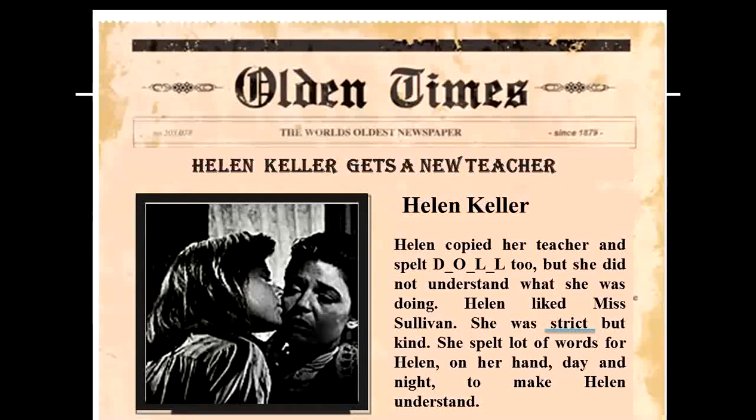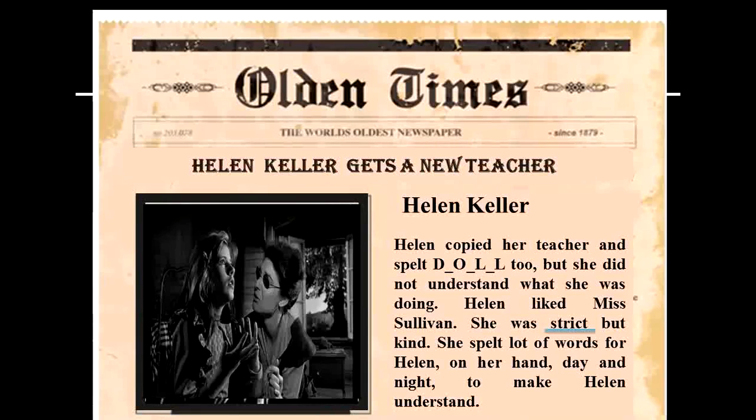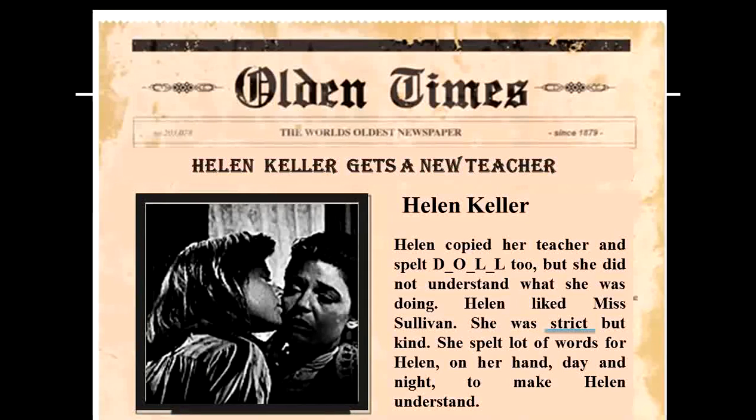Miss Sullivan was very strict with Helen when it came to learning words. She would spell many words on Helen's hand day and night in order to make her understand the things around her. At the same time, Miss Sullivan was very kind and understanding. She understood that it would take some time for Helen to learn new letters and words. Though it was difficult for Miss Sullivan to handle a wild kid like Helen, she never gave up hope. She was always there with Helen, trying to teach her new words day and night. So Helen liked her teacher very much.